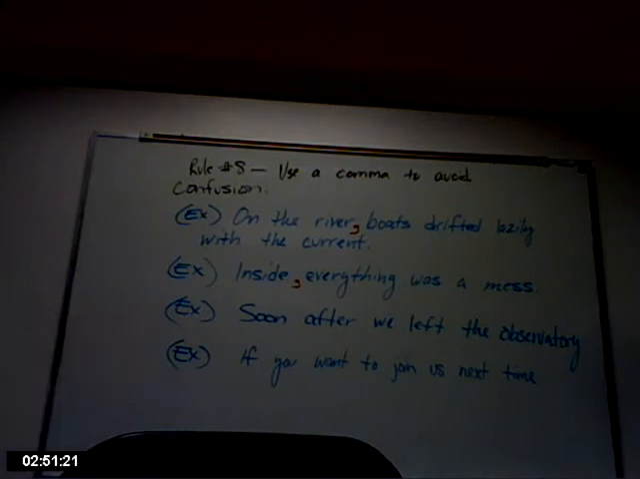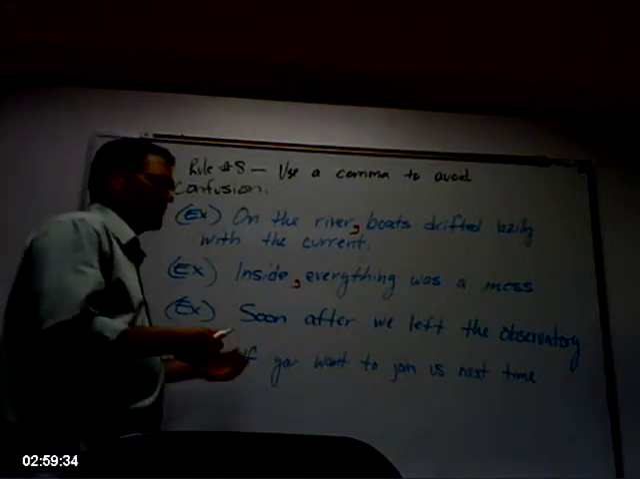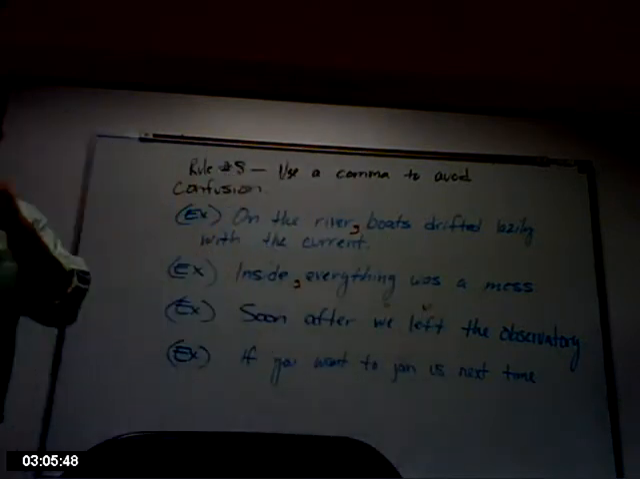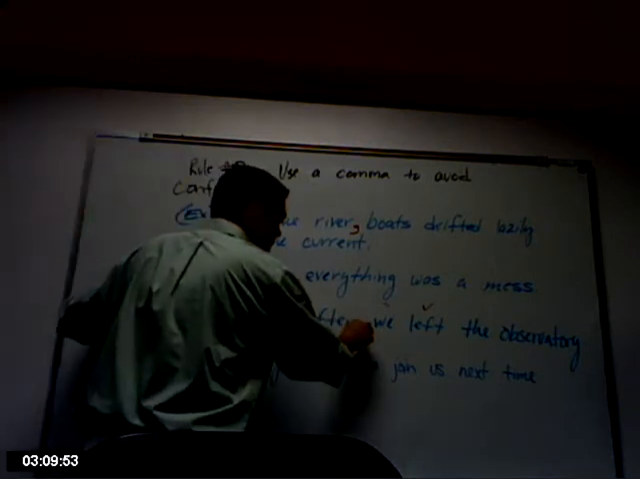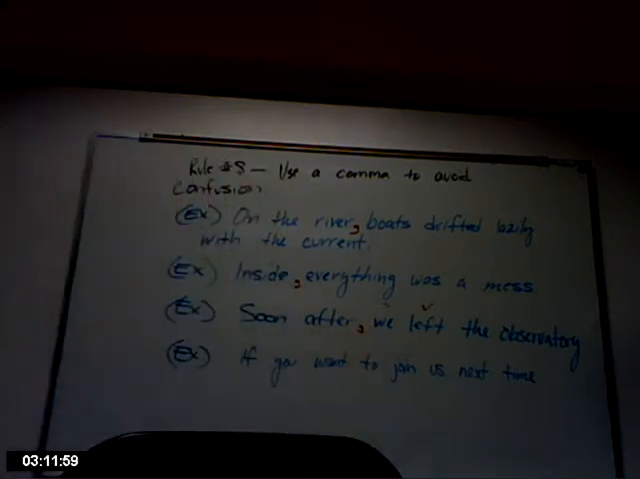The third example, soon after we left the observatory. Soon after we left the observatory. Again, where do we place this comma, and how do we know? Our subject is we and our verb is left, so we know they have to go together. We can't separate them by a comma. The flow of the sentence, we have to put a comma after. Soon after we left, comma, the observatory.